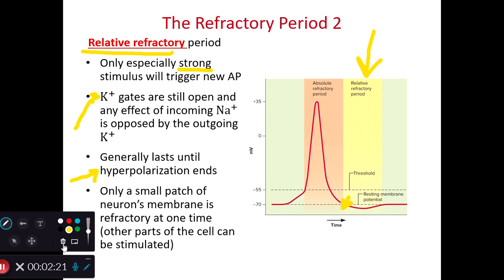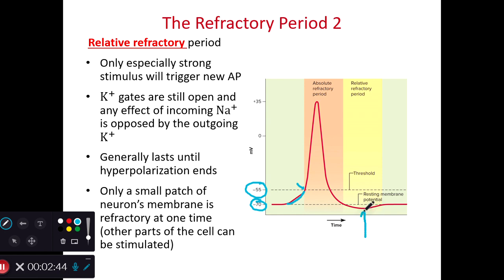Now, let's think about this in terms of voltages. To initiate an action potential, I'm going to switch to blue here, maybe make our cursor a little bit thinner. So to initiate an action potential, we're at resting membrane potential of negative 70 millivolts. And we have some local potential that raises up to threshold. And once we hit that point right there, that negative 55 millivolts, we initiate the action potential.